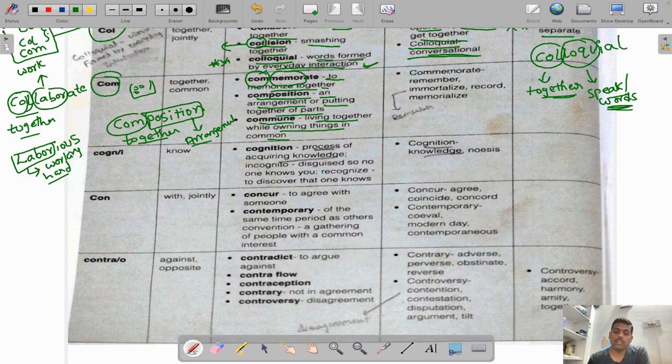Now coming to some more synonyms. For commemorate, as I mentioned earlier, it is to try to remember something. So commemorate is remembering. You can make a special note of this one. This is important, guys. Commemorate means remember. Immortalize is also another synonym. You can note down this one. Immortalize means remember something. Memorialize, you can ignore this one. So here we find two important words: commemorate means remember, and immortalize is also remember. This is repeated so many times.